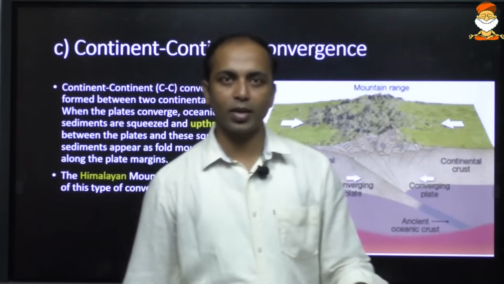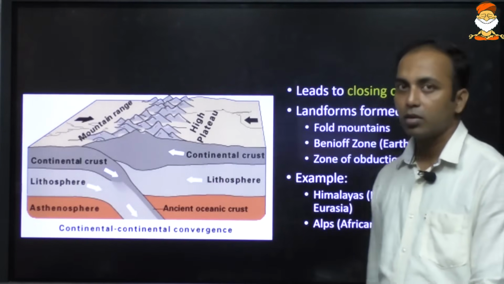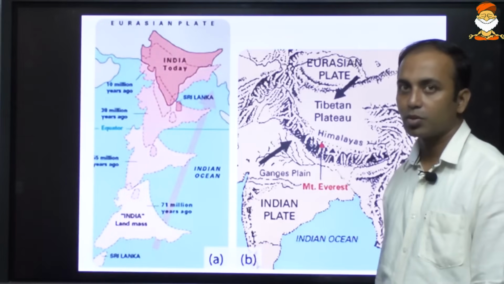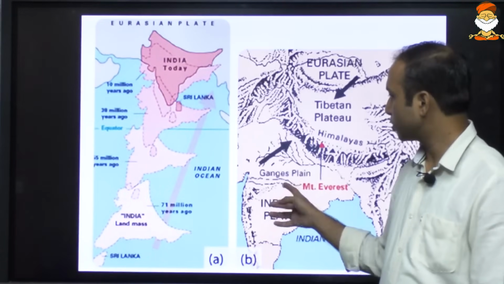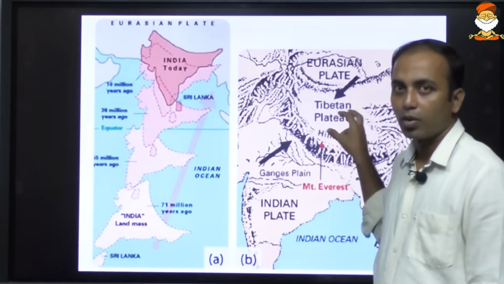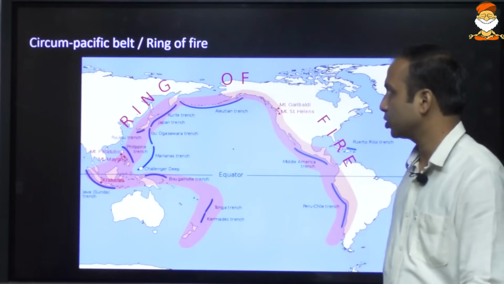So for example, the Himalayas and the Alps mountain range. The Himalayas formed because of the convergence of the Indian plate and the Eurasian plate. The Himalayas are fold mountains, but they are not volcanic in nature.